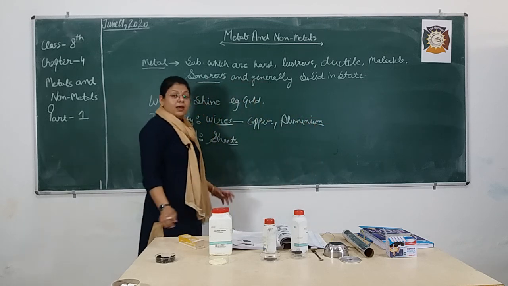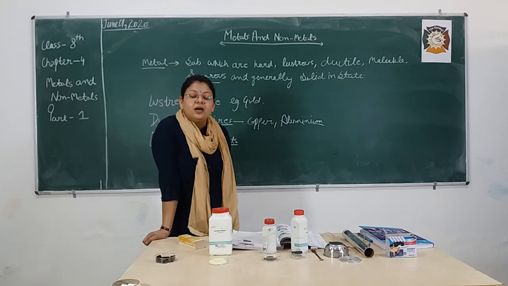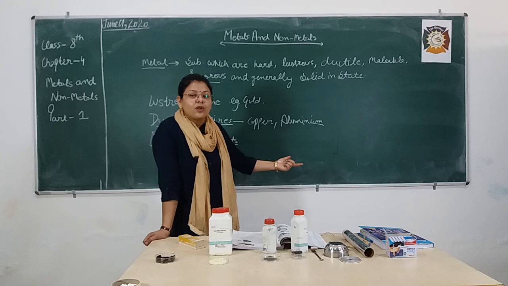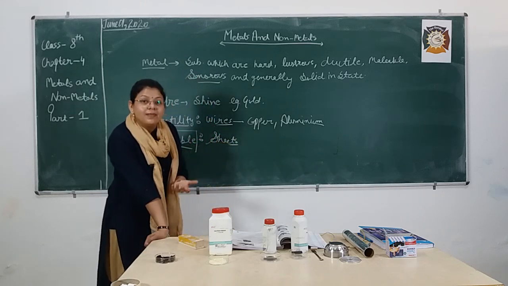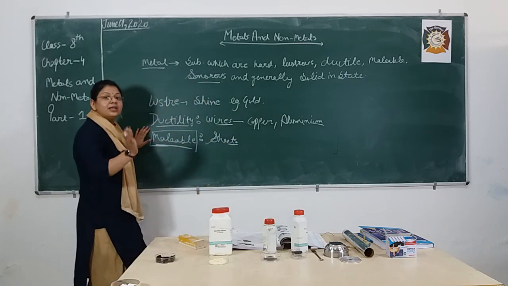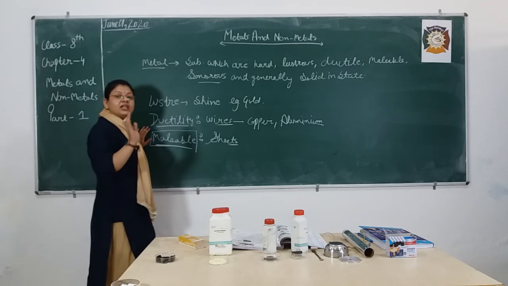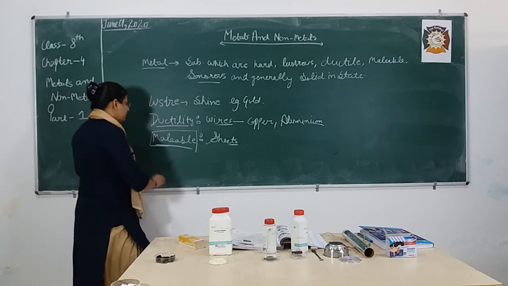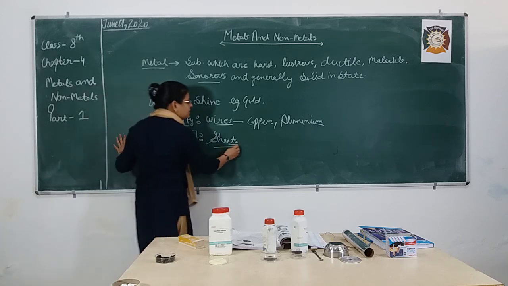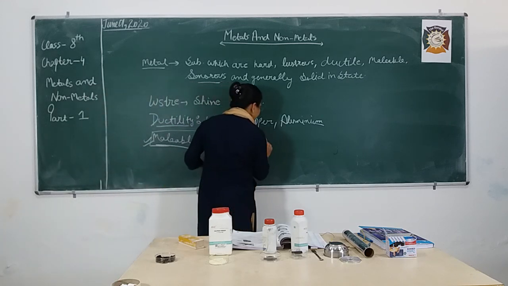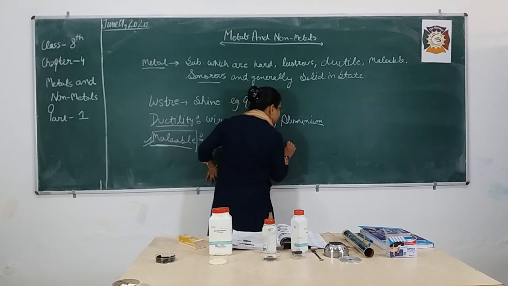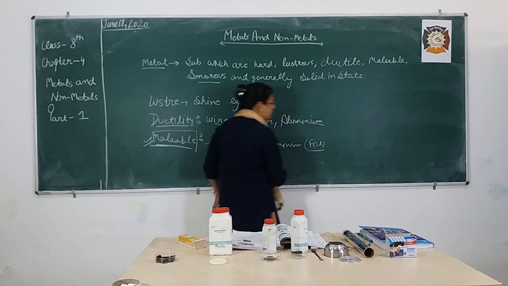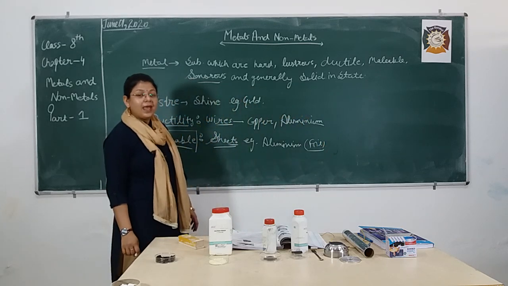Have you heard that you are having a wire of carbon? No, because we will discuss it later on, because carbon is a non-metal and it is not ductile in nature. We can't form the wires of carbon. Getting my point? So malleable means thin sheets. Example, aluminium foil used by your mother to wrap your food.